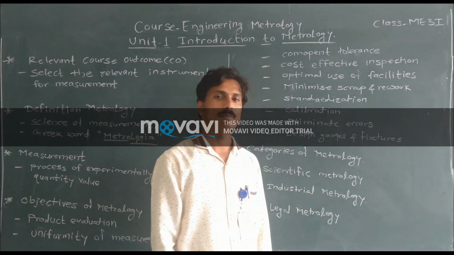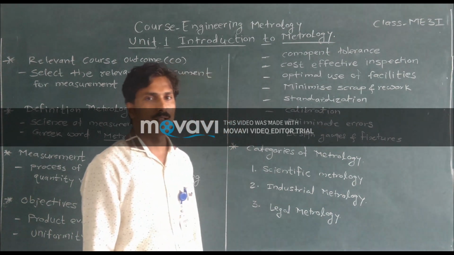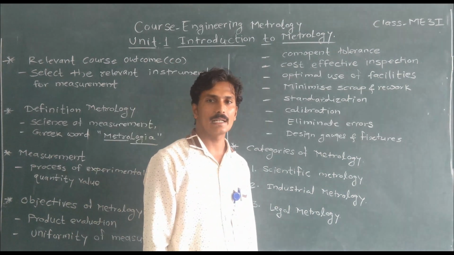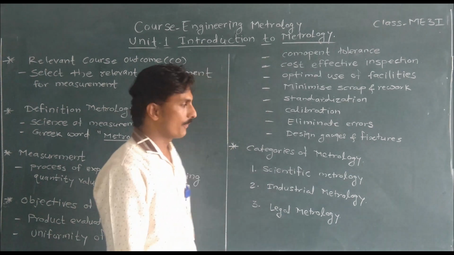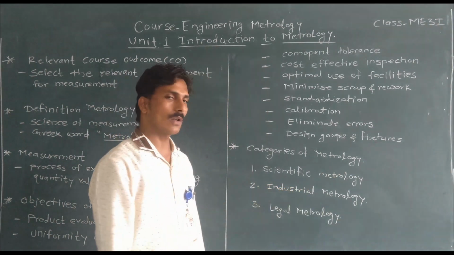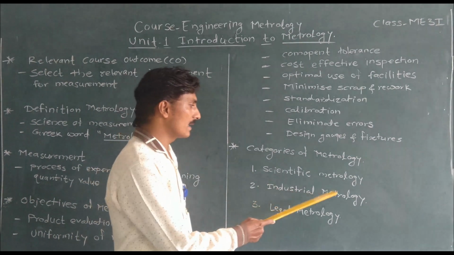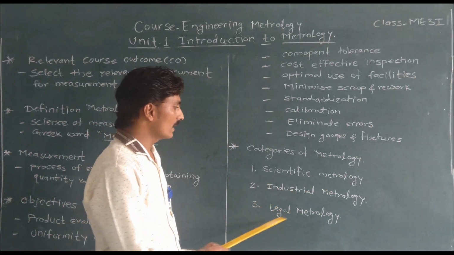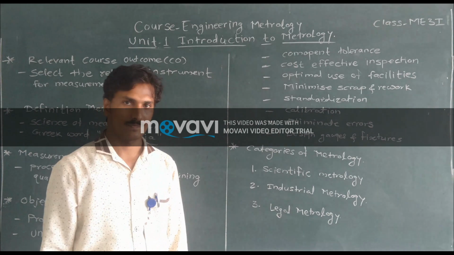Then we will study the categories of metrology. Basically, there are three categories of metrology. First one is scientific metrology, second one is industrial metrology, third one is legal metrology.